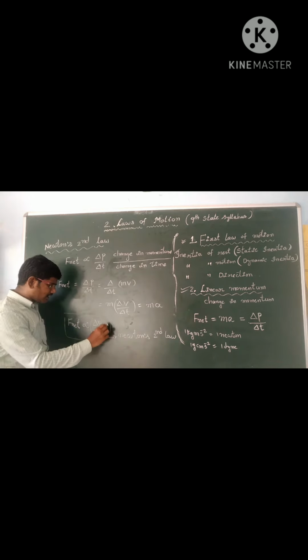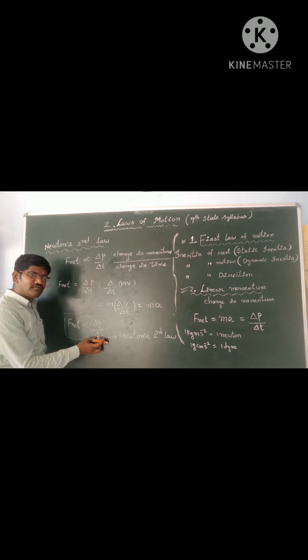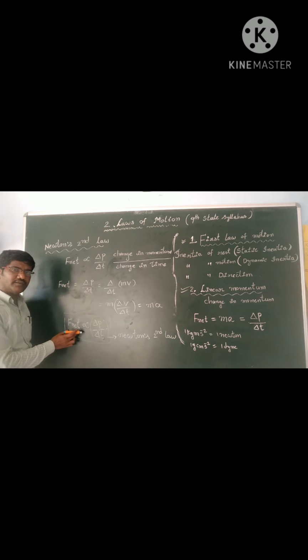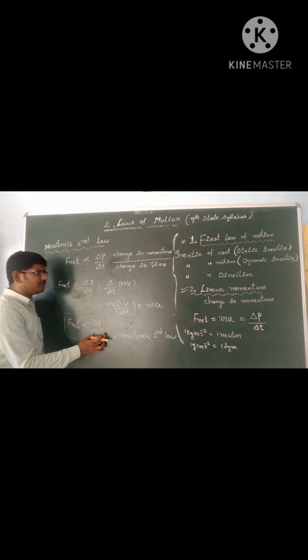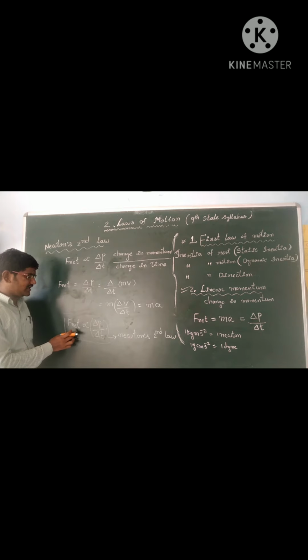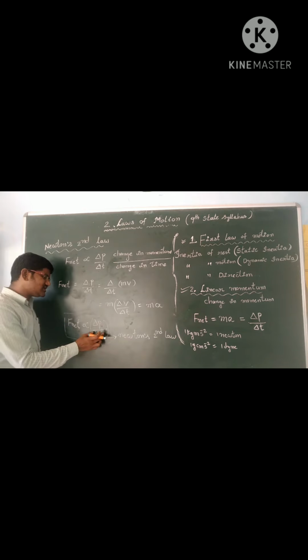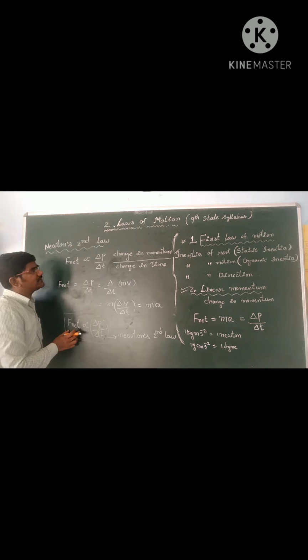This total quantity we call rate of change of momentum, which is directly proportional to the force applied on the body. So if you want to give more rate of change of momentum, we should apply more force on the vehicle. If we want to give less rate of change of momentum, we should apply less force on the object.